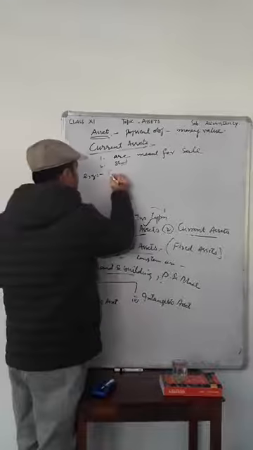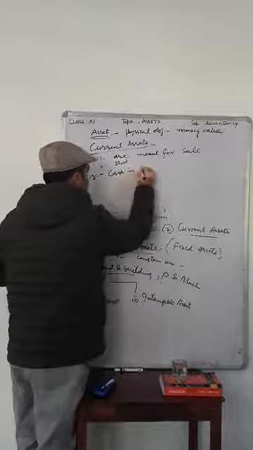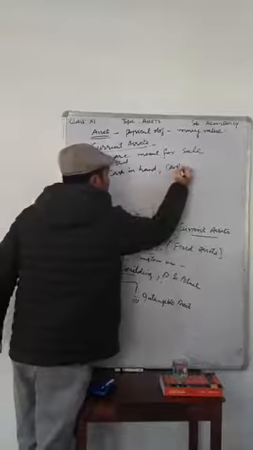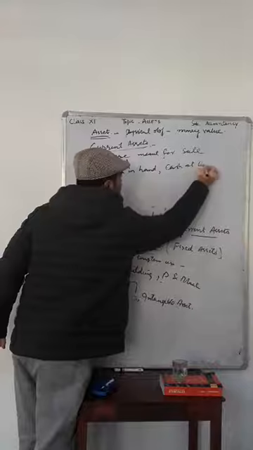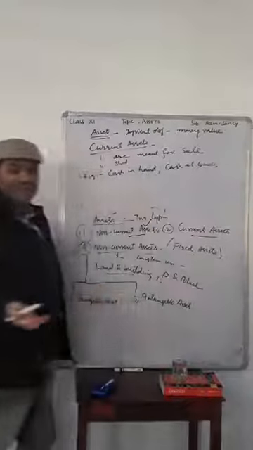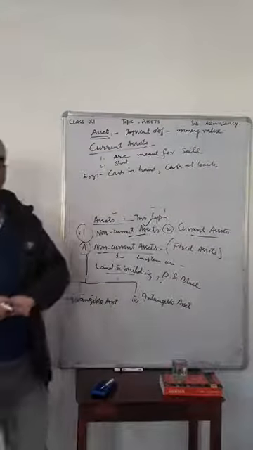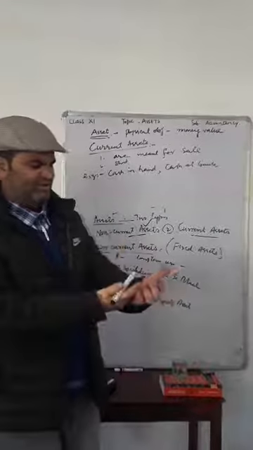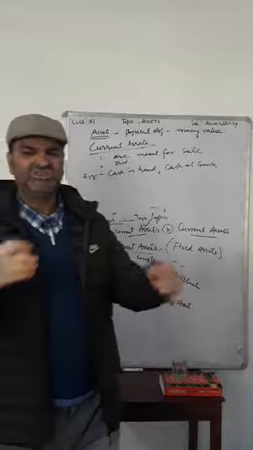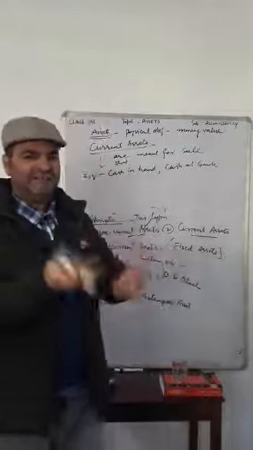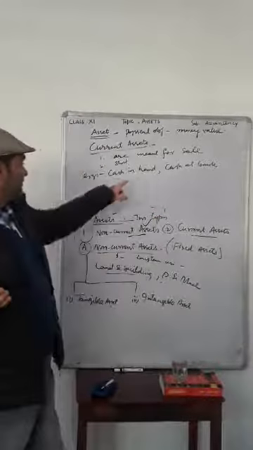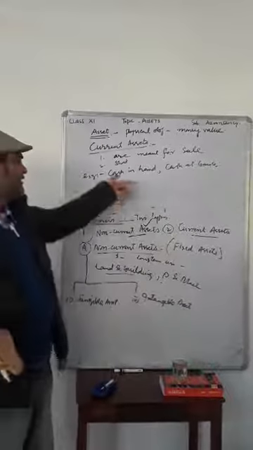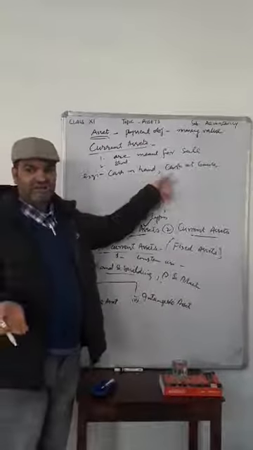Cash in hand, cash at bank. Cash in hand is a current asset. If we have cash in hand, we can use it as early as possible. If we have cash at bank, we can use it within 1 year. We have no need to get a loan from the bank.